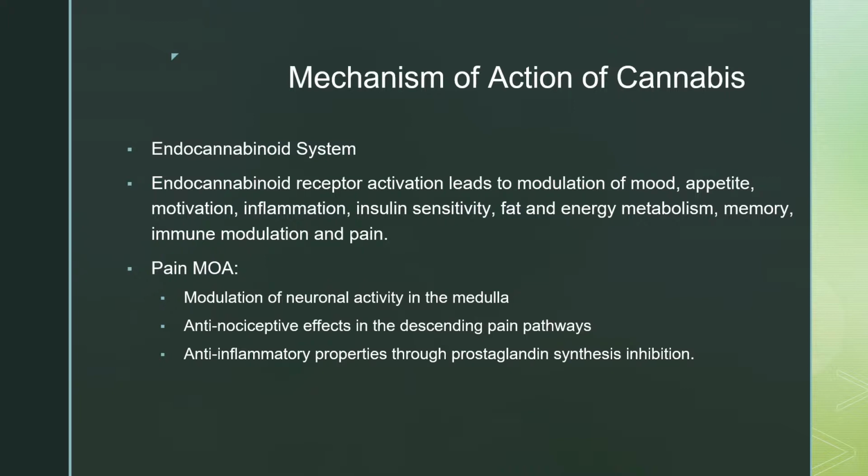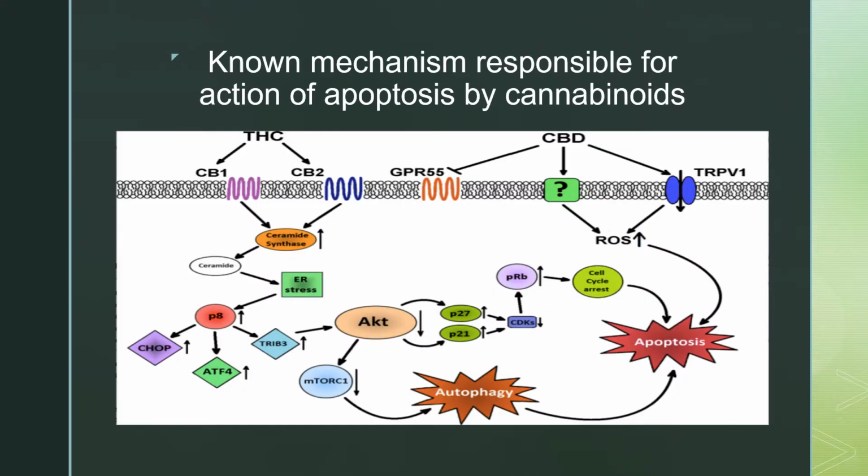There is modulation of neural activity in the medulla, anti-nociceptive effects in the descending pain pathways, and anti-inflammatory properties through prostaglandin synthesis inhibition. There are known mechanisms responsible for action of apoptosis by cannabinoids. THC binds the CB1 or CB2 receptors, and from there activates ceramide synthase, which in turn upregulates P8, which leads to subsequent induction of apoptosis.